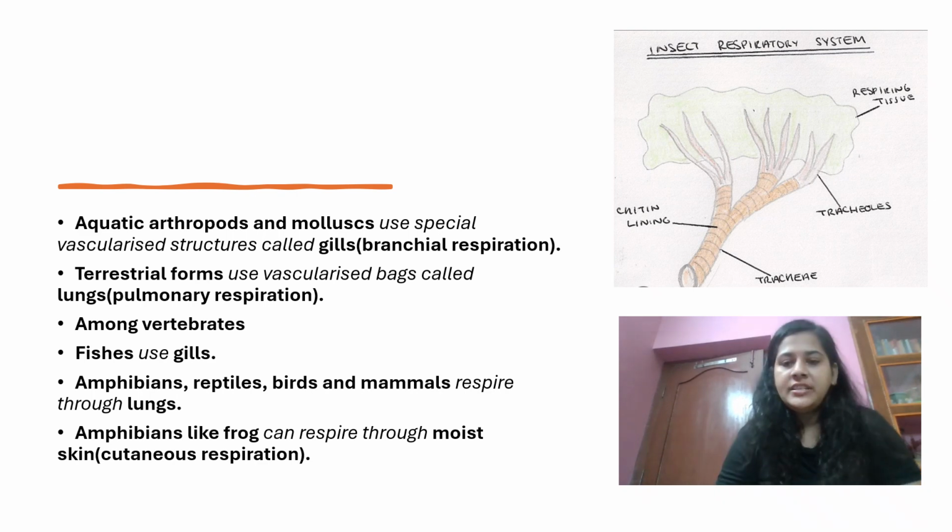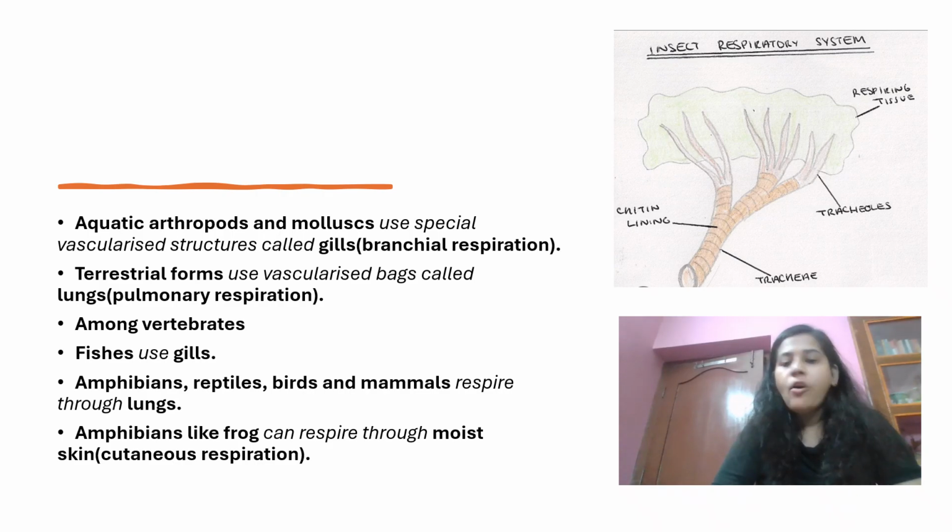That is fishes, amphibians, reptiles, birds, and mammals. So fishes live in water, so they respire through gills, and the others thrive on land, so they will respire through lungs. But one more special case which we see in vertebrates is amphibians. We know amphibians live on both land as well as in water.